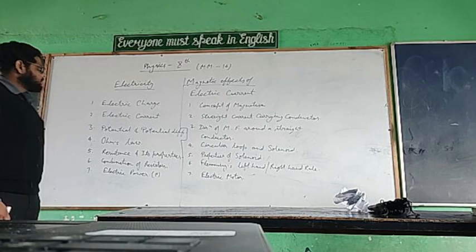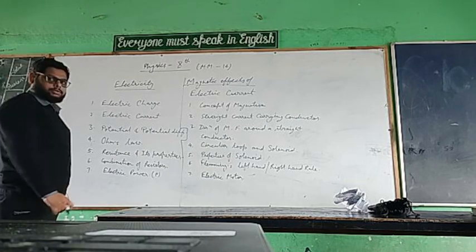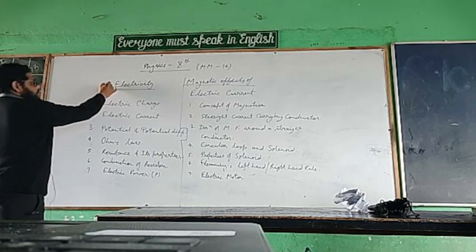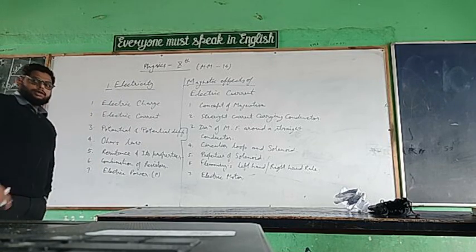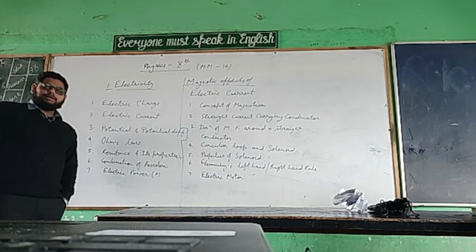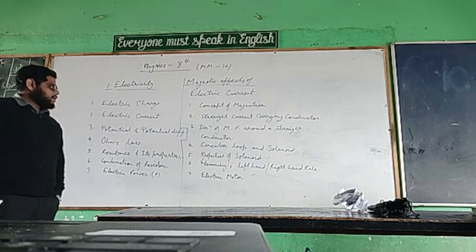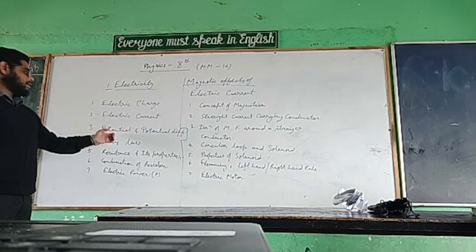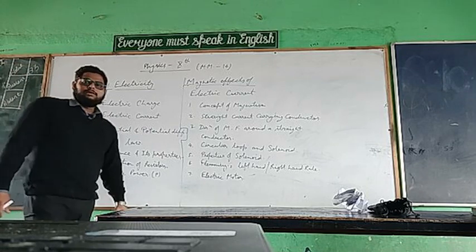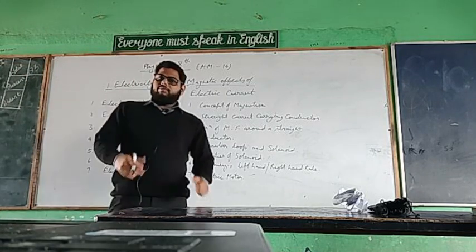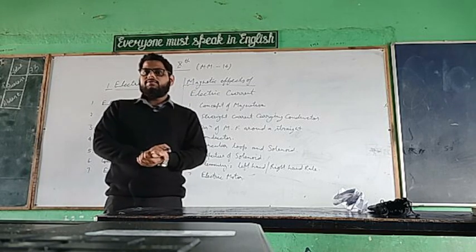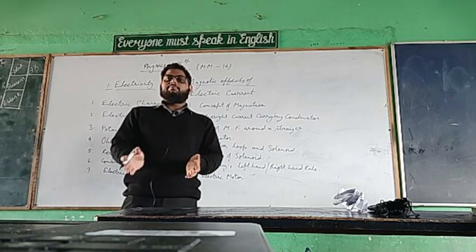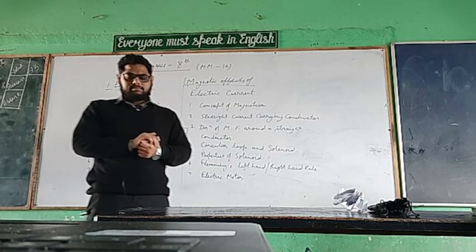Okay, so let's see what the content of these 2 chapters is. First chapter is electricity. In electricity we will start with the electric charge: what is the electric charge and what are the properties of electric charge, and then we will move to the electric current and the potential and potential difference. So electric current, basically we know what electric current is. Electric current is nothing but the rate of flow of charge from a particular cross sectional area.